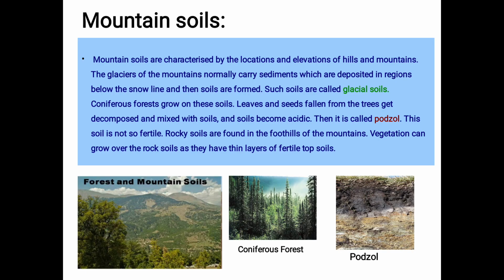Leaves and seeds fallen from the trees get decomposed and mix with soil. So when these tall trees' leaves fall, what do they become? They mix with the soils, and with that the soils become acidic. Now when this soil becomes acidic, it is called podzol. So the name is called what? Podzol.